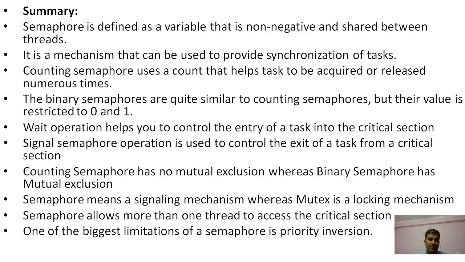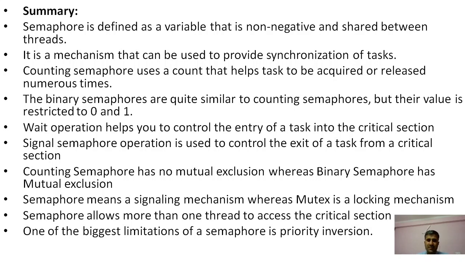Entry point is controlled with the help of wait, and exit point is controlled with the help of signal in the semaphore. Semaphore is a signaling mechanism, whereas mutex is a locking mechanism. Semaphore allows more than one thread to access the critical section. One of the biggest limitations of the semaphore is priority inversion.